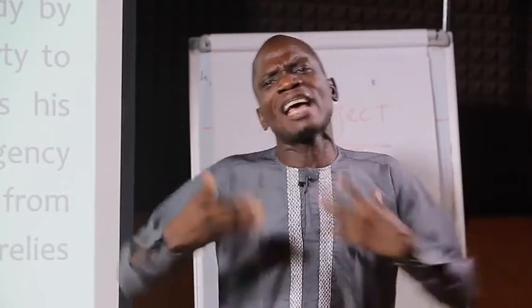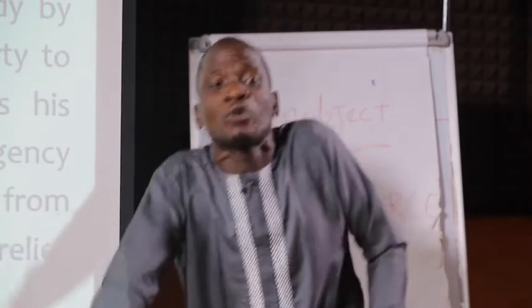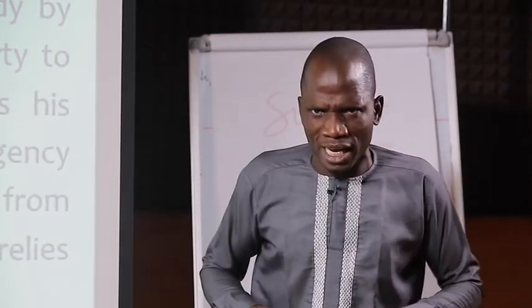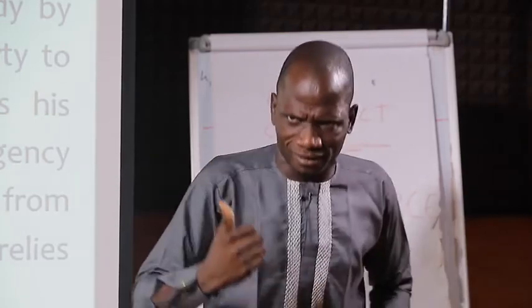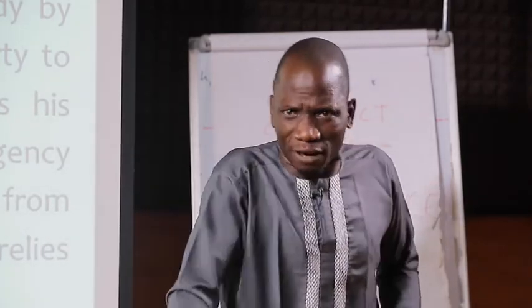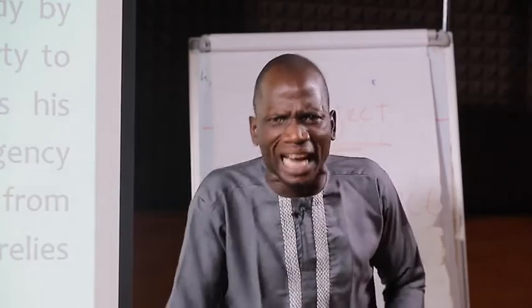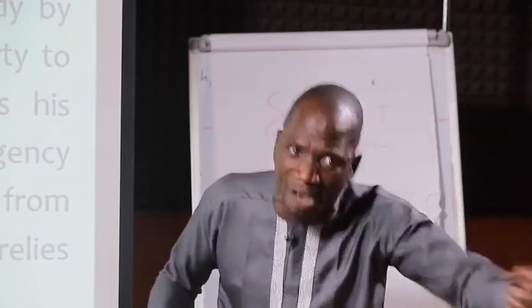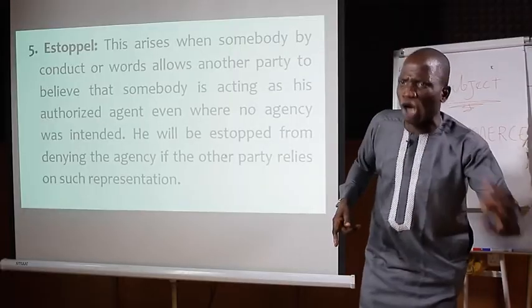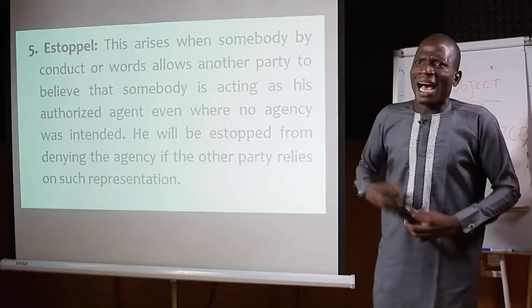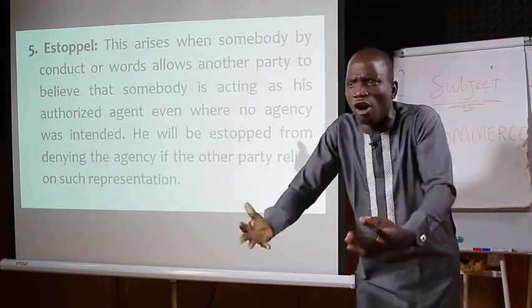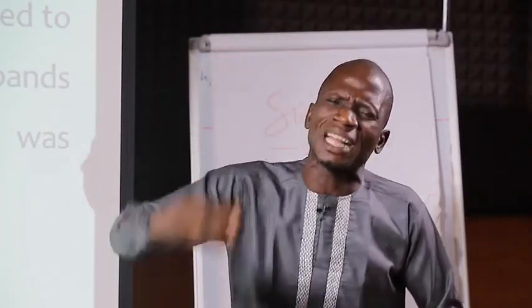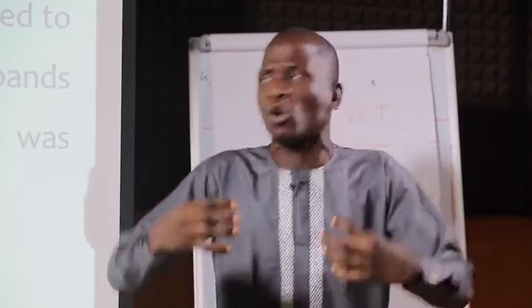When we're talking about estoppel, it means you cannot withdraw the word that you have agreed upon. You cannot withdraw the statement that somebody has said. If your wife chooses to enter into a contract or your mother chooses to enter into a contract on your behalf as a son or as a daughter, and such an act has been performed, you cannot prevent him or her from entering into such a contract.